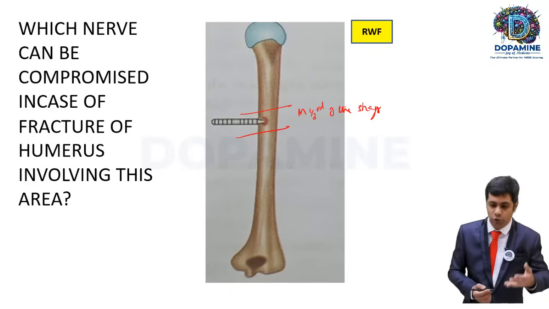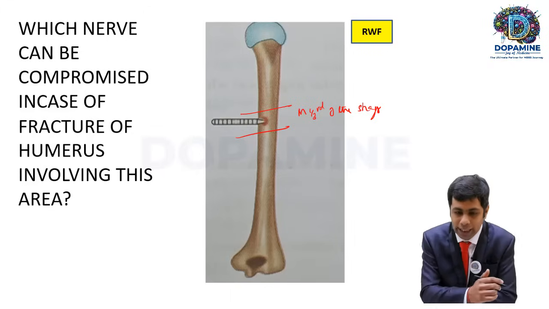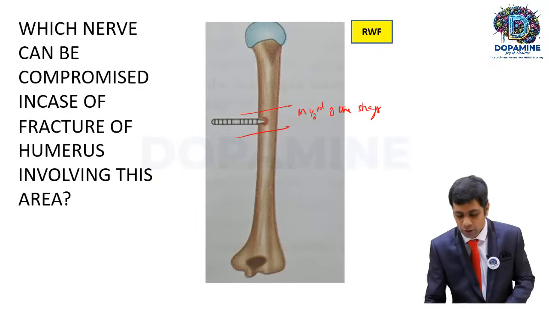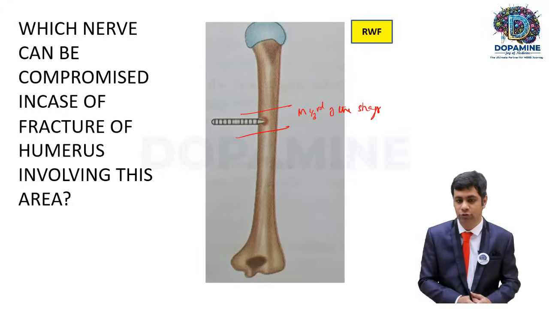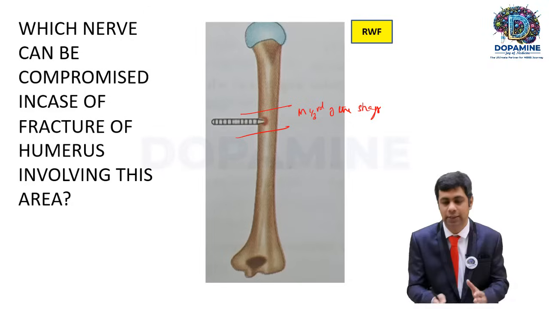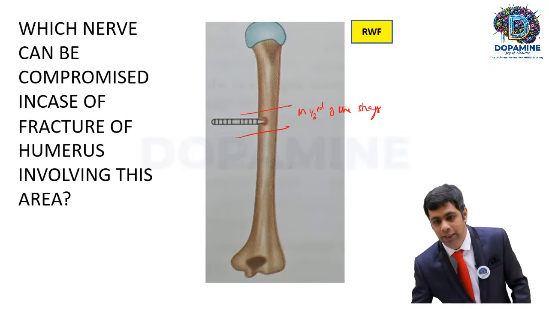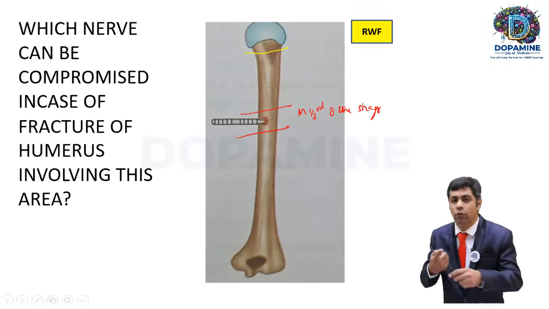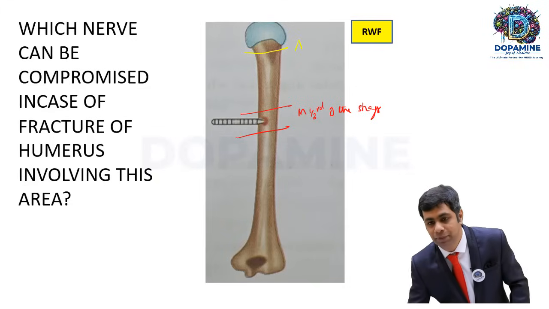But before going to the choices, what will be the answer? What I usually teach my students is what happens when the humerus is fractured at different sites. When the humerus is fractured at the surgical neck, the axillary nerve, which winds around the surgical neck of the humerus, can be injured.